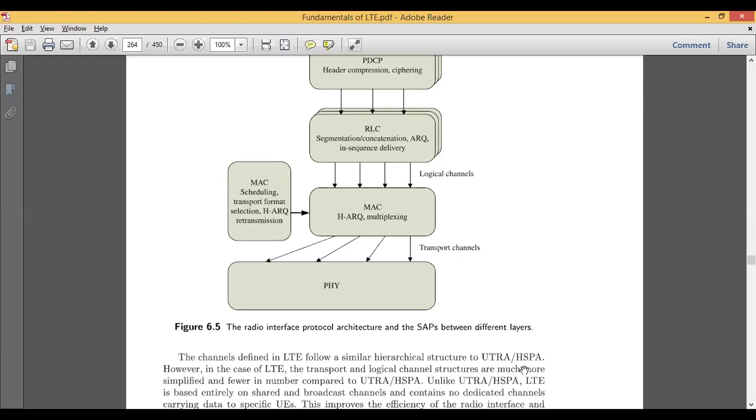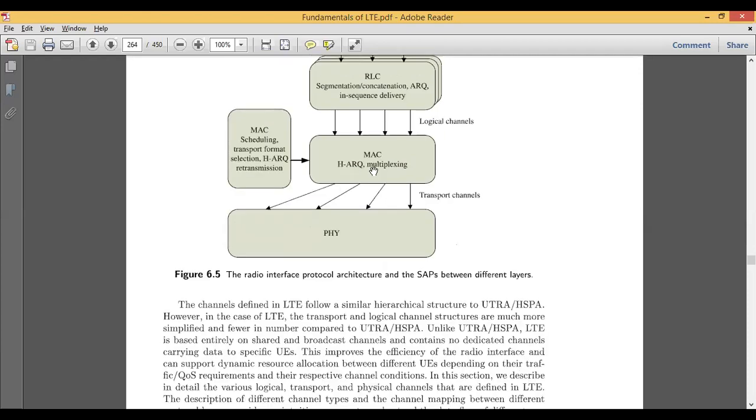Apart from this structure, it is also used to improve the efficiency of the radio interface, and it also supports dynamic resource allocation between the user entities based on the type of specific traffic and the quality of service requirement.